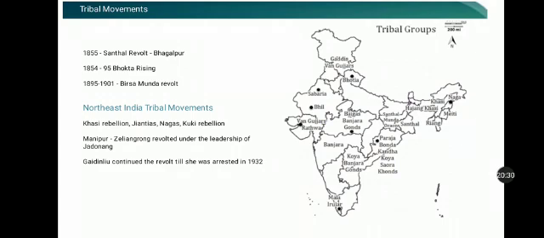This caused great resentment among the tribal community, and as the outside zamindars replaced their Khunkati system, the tribals were indebted and forced to become laborers for the zamindars.